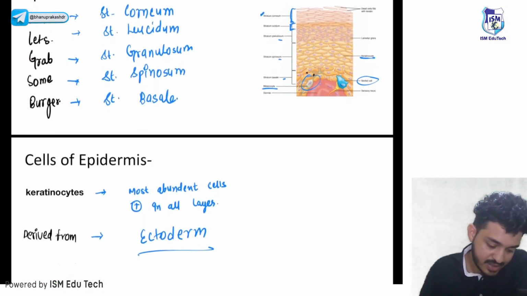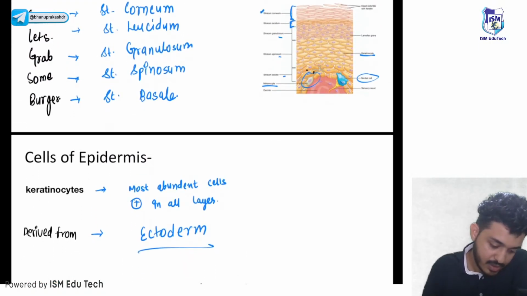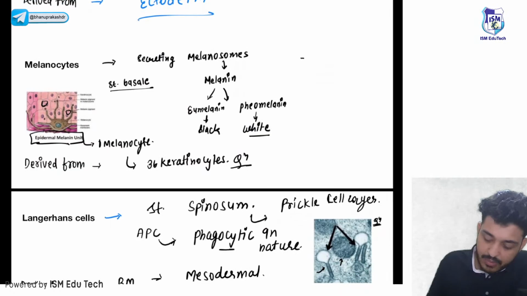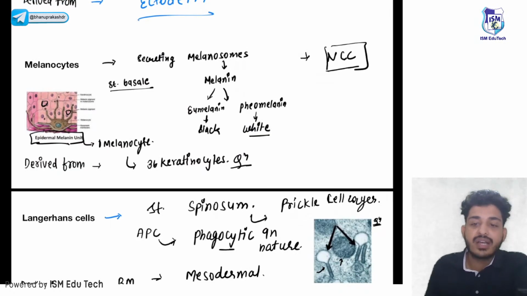All right, let's see if you have answered. Very nice, Subba Reddy, very nice. Melanocytes are coming from neural crest cells. These are derived from neural crest cells.